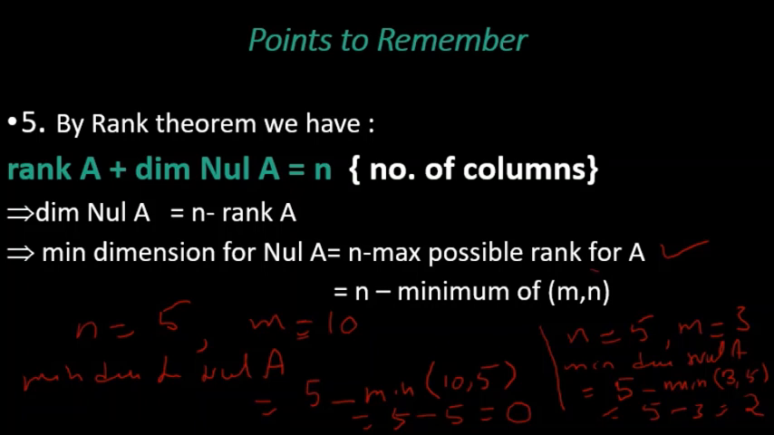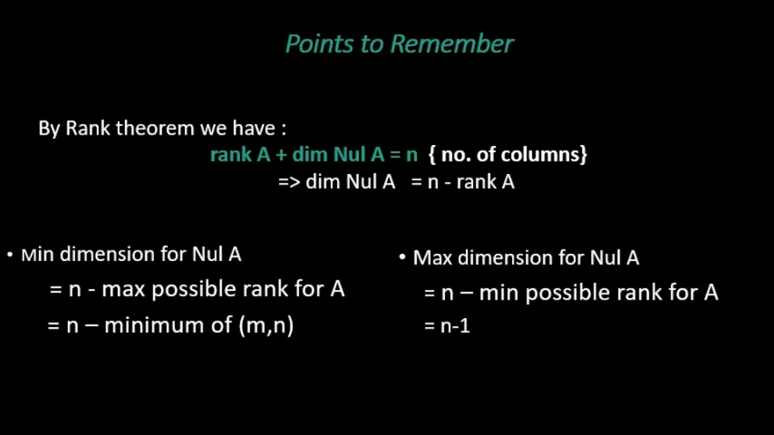So according to this formula you can find out what will be the minimum dimension for the null space. So we have seen maximum rank, maximum dimension for column A. We have seen minimum dimension for column A. Now we have seen even minimum dimension for null A. And the next point, we can say here by rank theorem we have rank A plus dimension of null A is equal to n, which implies dimension null A is equal to n minus rank A, the same thing. So here I gave what is the minimum dimension for null A, what is the maximum dimension for null A.